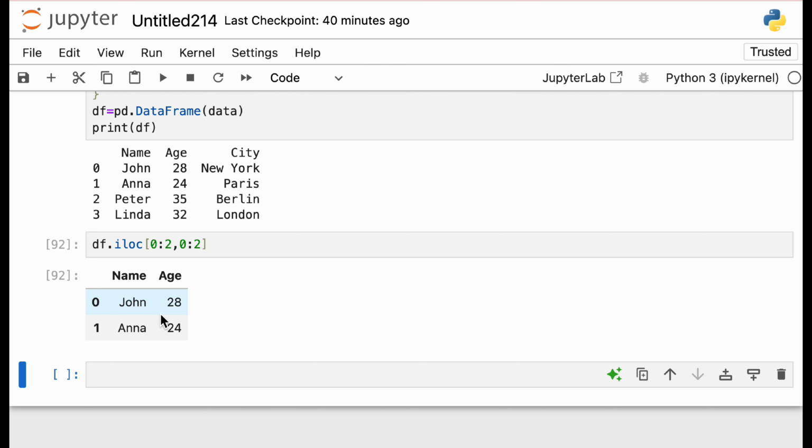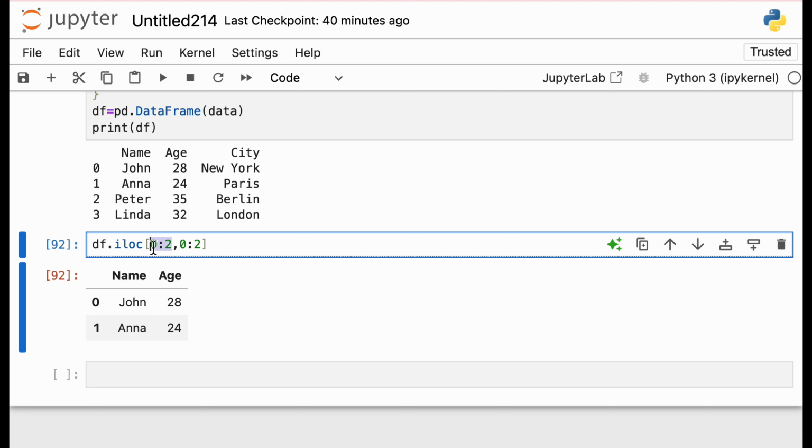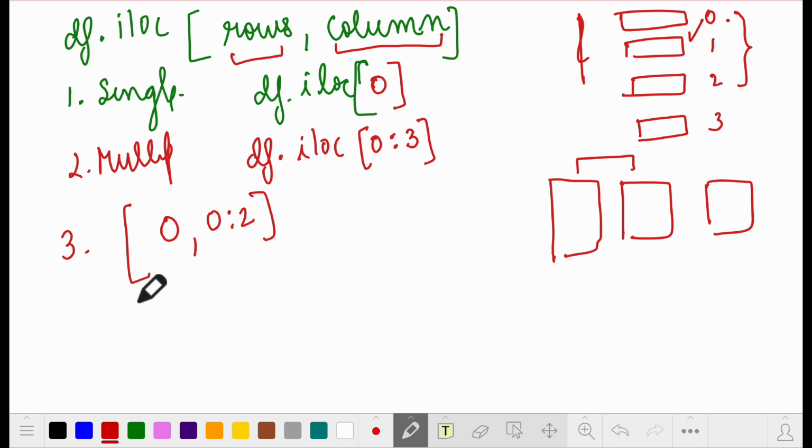Now, how do we select all the rows? For example, let's say I want to select all the rows and I just want the first column. Do you remember how to select the whole list? We just use the colon. So we want all the rows. For example, if we have a list A, B, C and you want to get everything, what do you do? L and the colon.